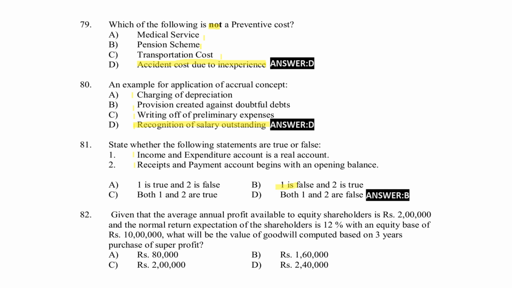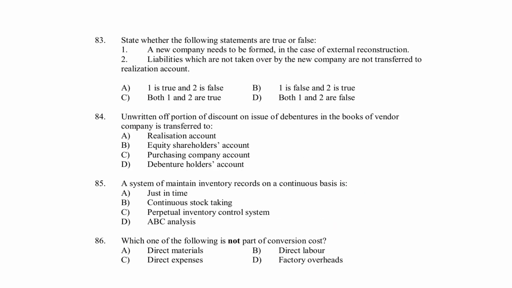Here, option B, statement 1 is false and statement 2 is true. Next, given that the average annual profit available to equity shareholders is rupees 2 lakh, and a normal return expectation of the shareholders is 12% with an equity base of 10,000, what will be the value of goodwill computed based on 3-year purchase of super profit? Here, option D, 2,40,000 is the answer.